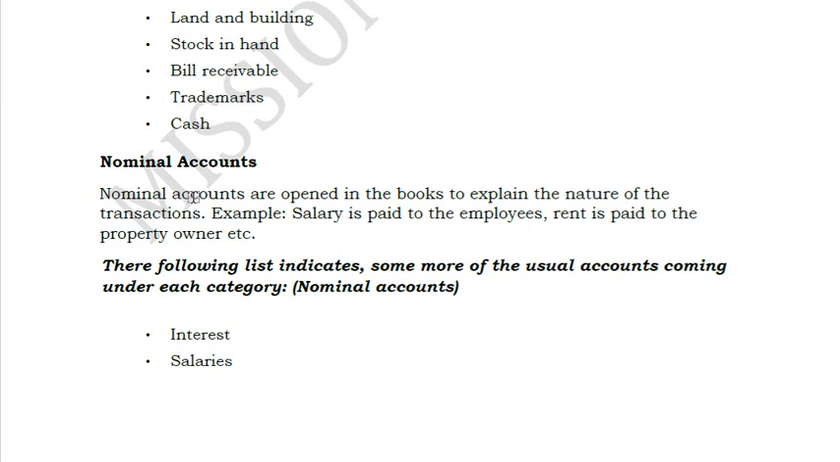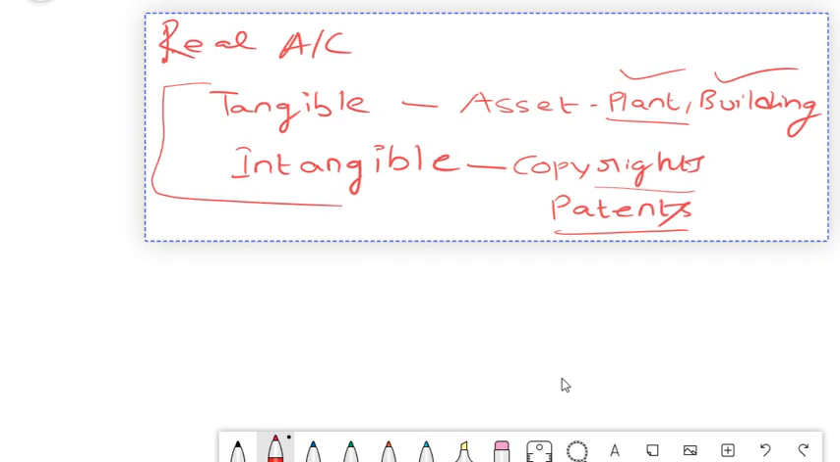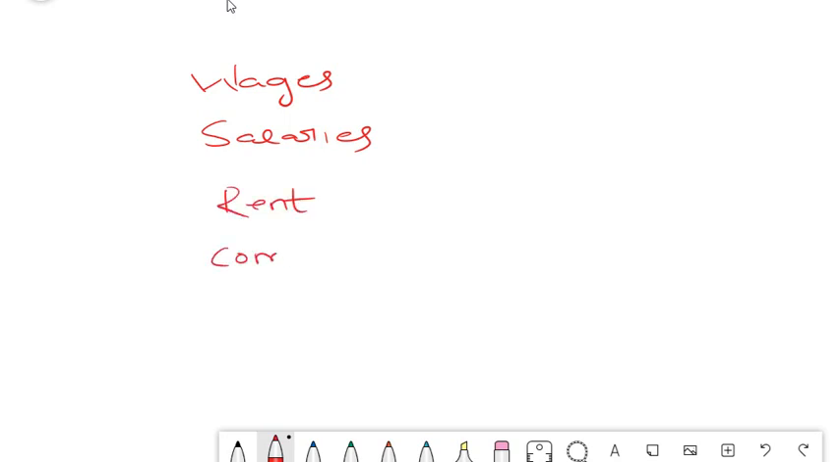Nominal accounts are generally opened in the books to explain the nature of transactions. So what is the nature of transactions? Nature of transactions here means, as we have seen some time ago, it depends upon the purpose of that particular account. For example, in your expenses, you will have a lot of expenses. For example, I am taking wages, salaries, rent, commission. So all these are expenses which are classified according to their nature, isn't it?